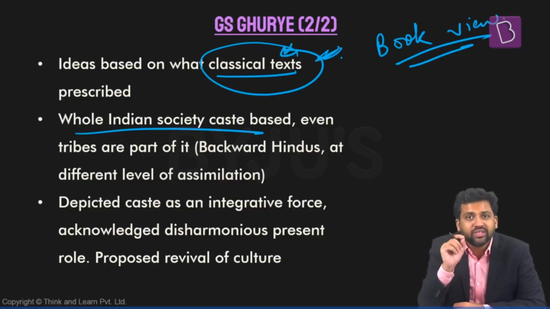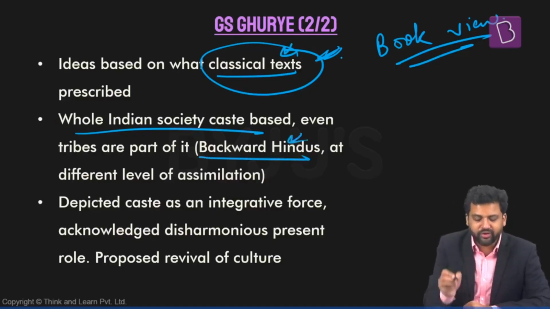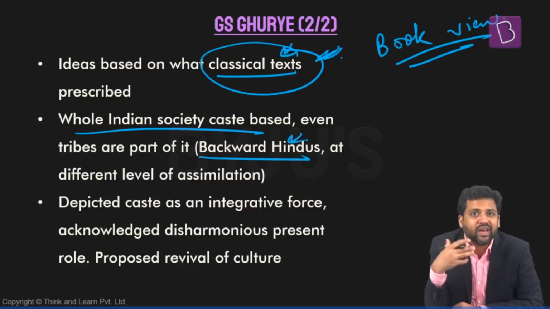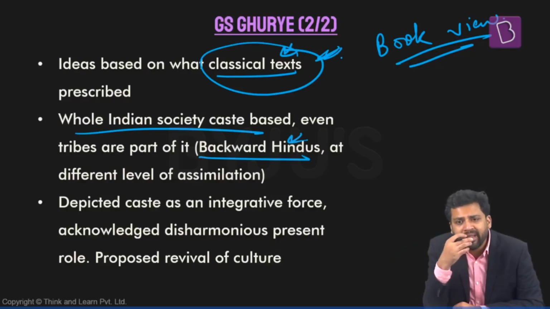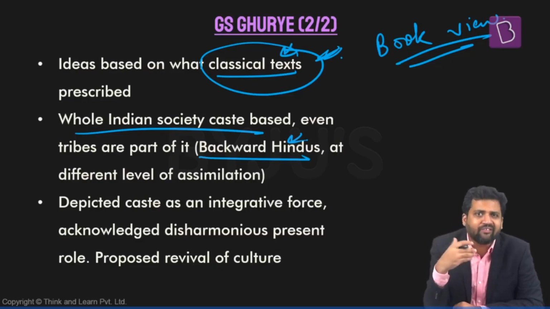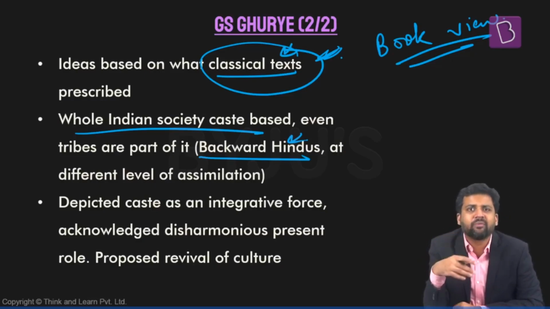In fact, he uses the term backward Hindus for the tribal members. What he's trying to say here is those who are members of different tribes in India, some of them have assimilated into the Indian society, some of them have not completely assimilated into Indian society, some of them are completely away.